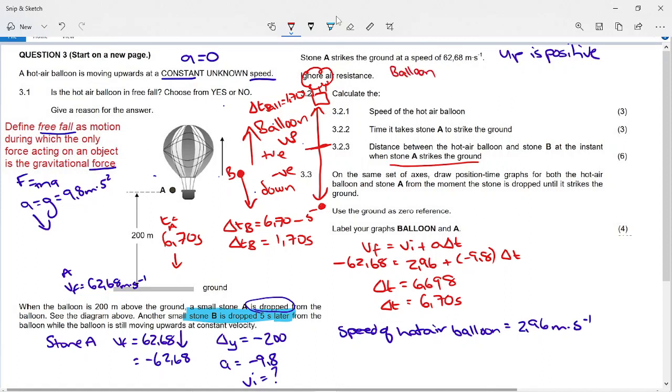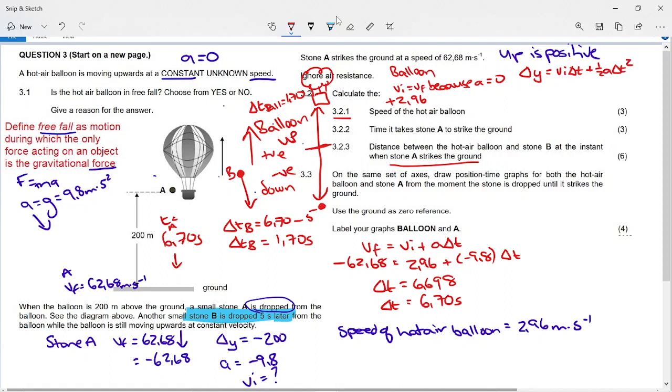We know that the balloon has a VI, which is equal to the VF, because a is 0, because it keeps traveling at a constant speed. So we worked out the initial speed of the hot air balloon in 3.2.1. This one is going to be 2.96. It's VI and VF, and it's positive because it's going upwards. So if we want to know how far the balloon has traveled, we can use this equation, delta y equals VI delta t plus a half a delta t squared.